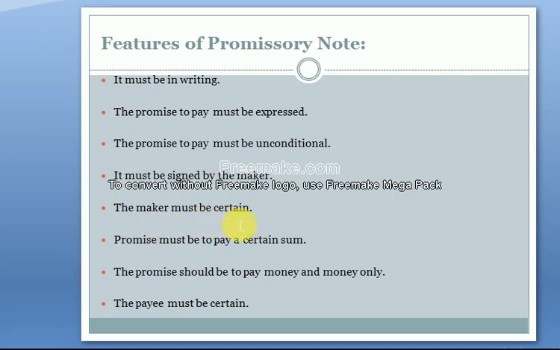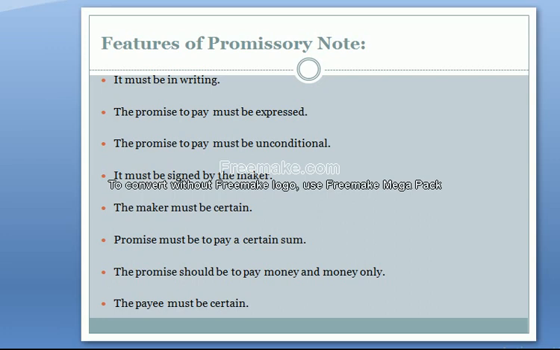The maker must be certain means the name of the maker, the name of the issuer, must be written in the promissory note. Next feature of the promissory note: the promise must be to pay a certain sum. The sum of money, how much we are returning, will also be mentioned in the promissory note.